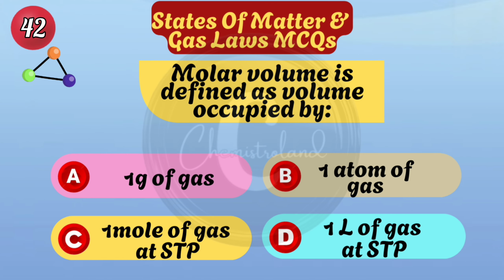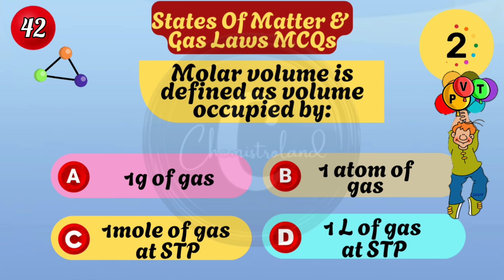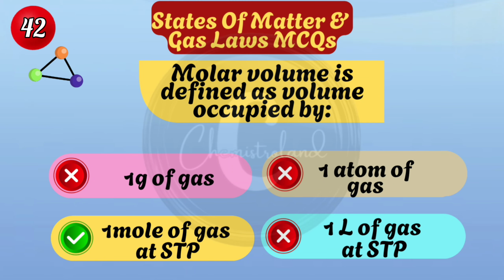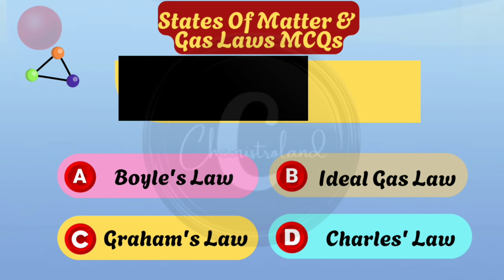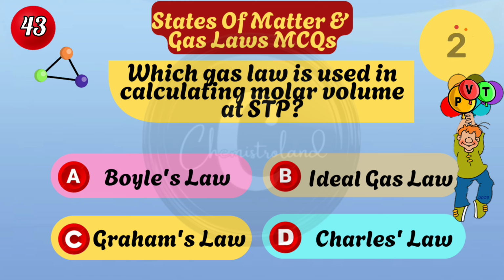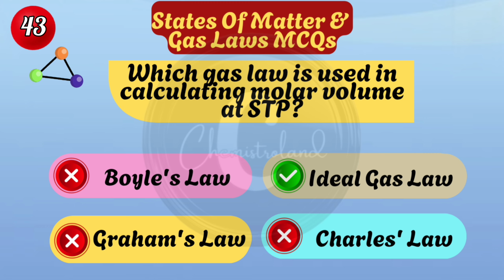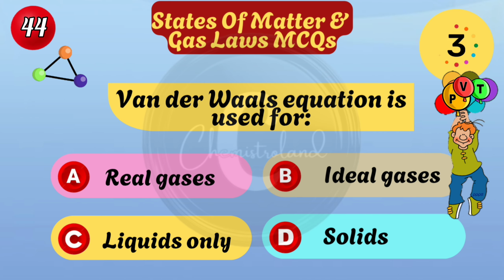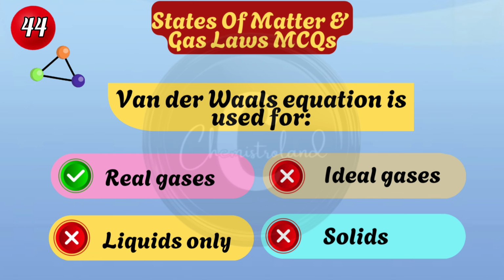Molar volume is defined as volume occupied by one mole of gas at standard temperature and pressure. Which gas law is used in calculating molar volume at standard temperature and pressure? Ideal gas law. Van der Waals equation is used for real gases.